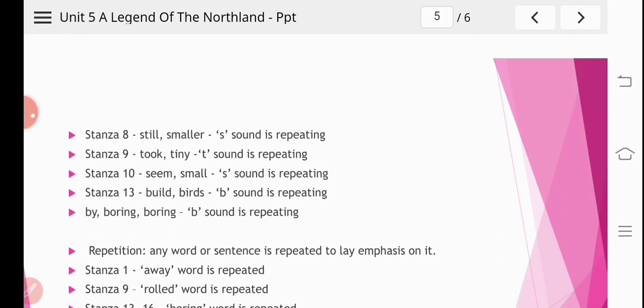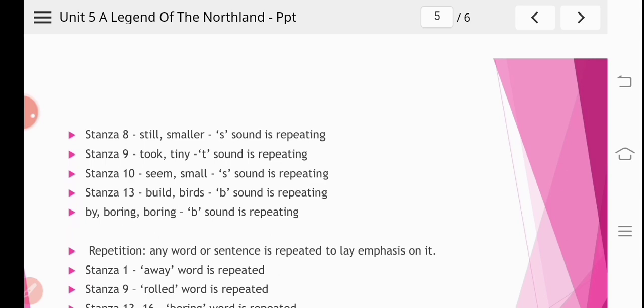Now in stanza number 8, you can see: therefore she kindled another and still a smaller one, but it looked, when she turned it over, as large as the first had done. Still smaller, S sound is repeating. In stanza number 10, took, tiny, T sound is repeating.